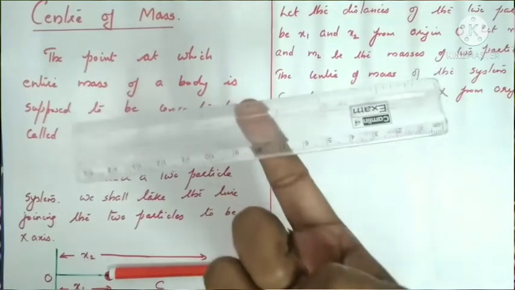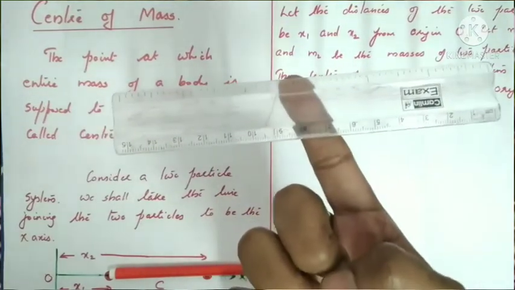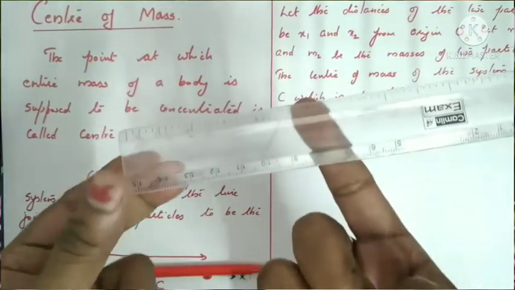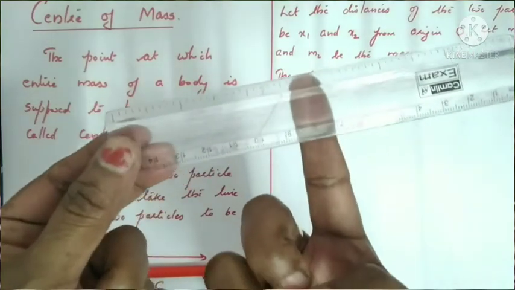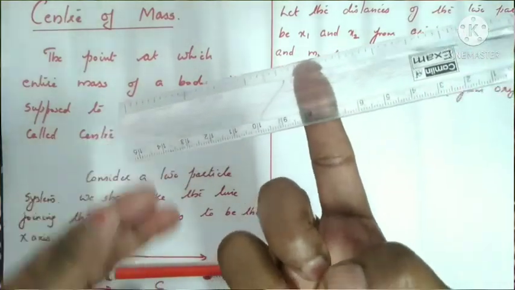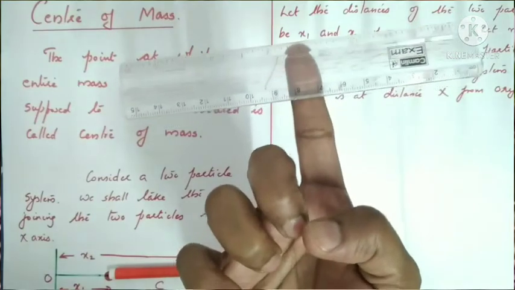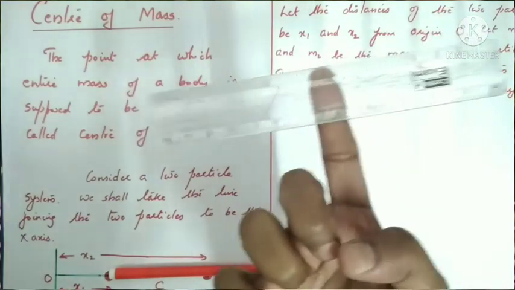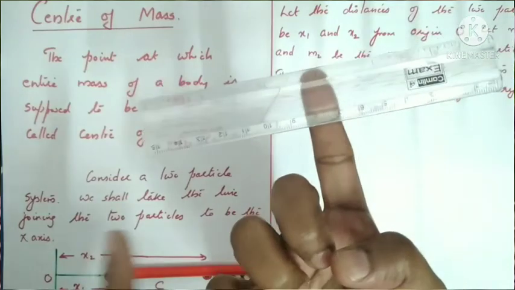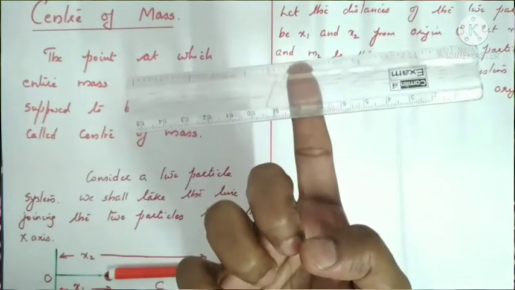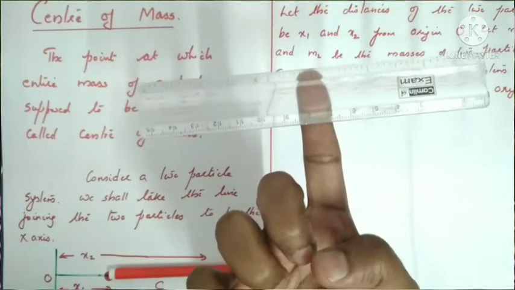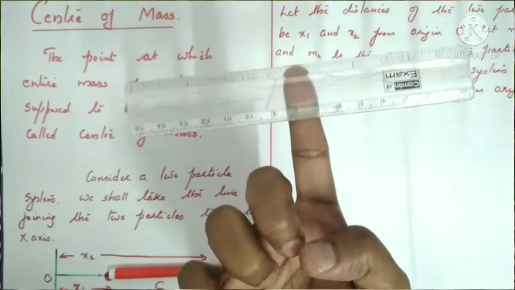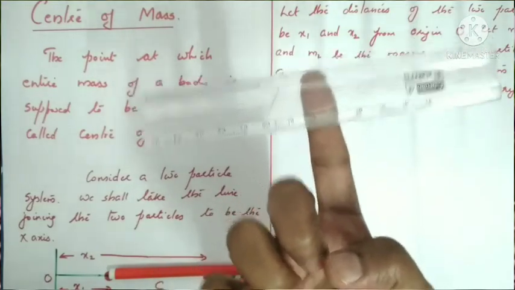If you consider this scale, here we can concentrate the scale at this point. The total mass is supposed to be concentrated at this point, and hence this point is considered as the center of mass. So center of mass means the entire mass of the body is supposed to be concentrated at a point, and hence that point is called the center of mass.